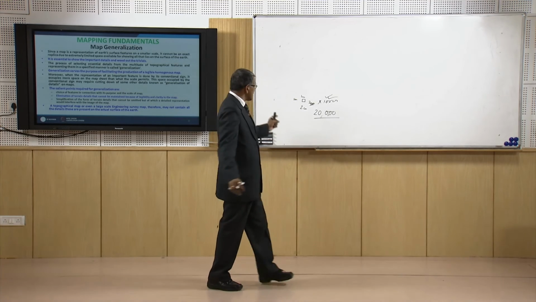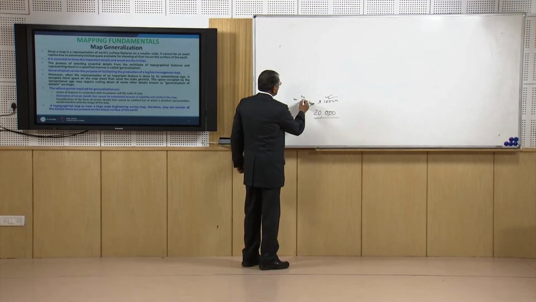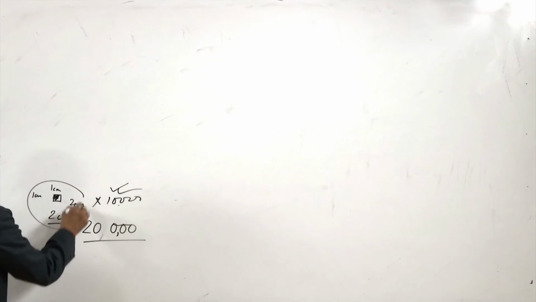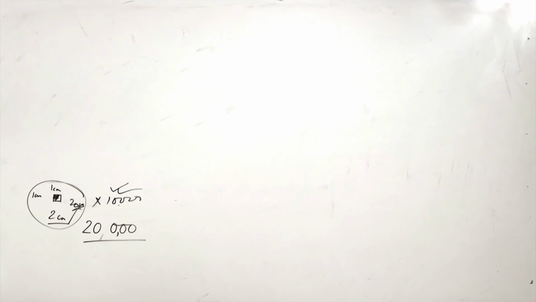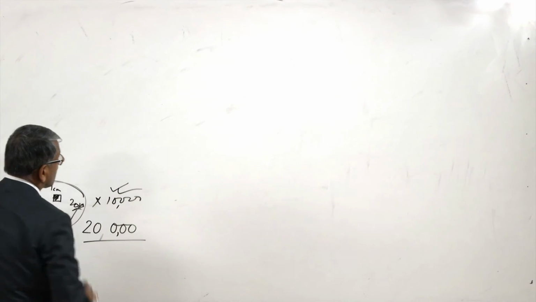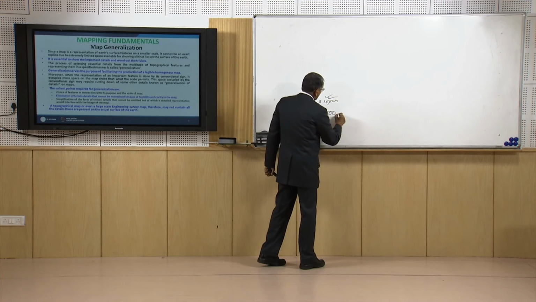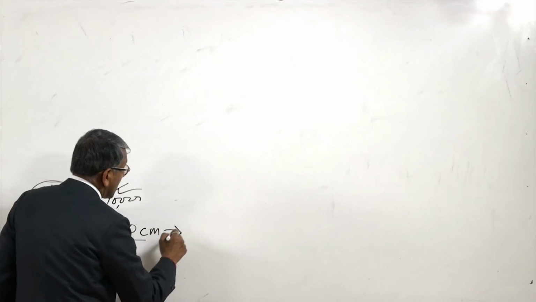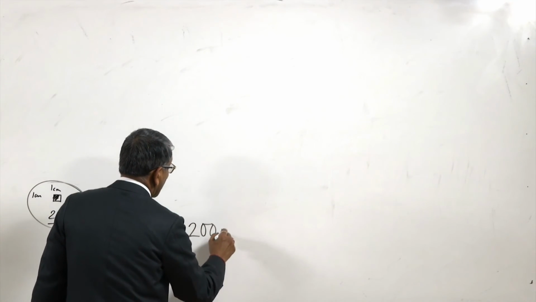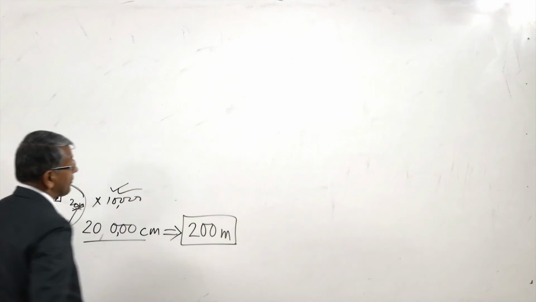If we consider an object having a symbol dimension of 2 centimeter by 2 centimeter, then for a map scale of 1:10,000 the size of the object will be 20,000 centimeter, which is equal to 200 meter in the field.